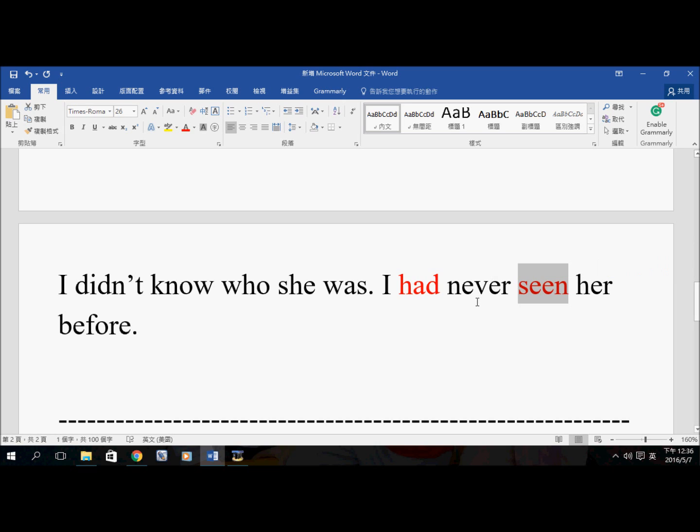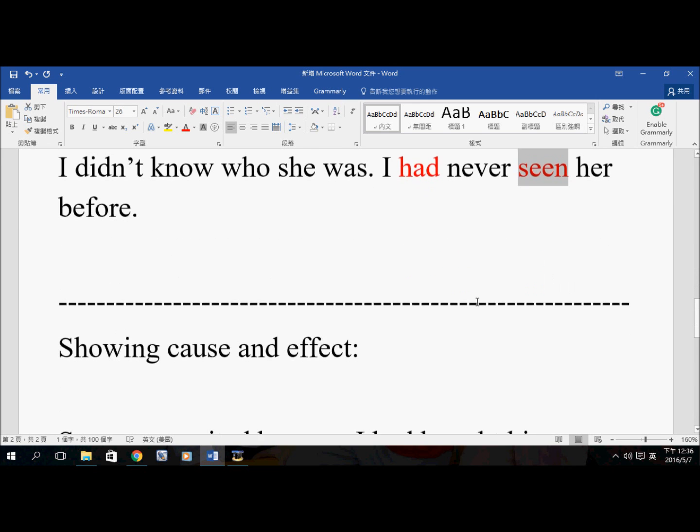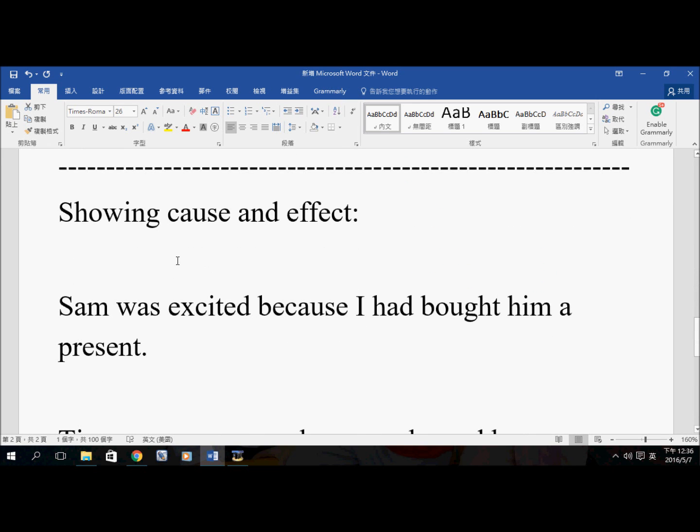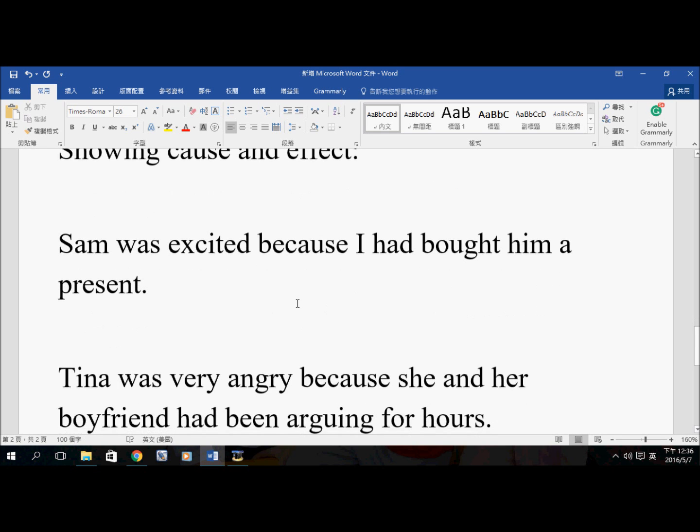All right. We can also use both past perfect tense and past perfect continuous to show cause and effect. And this is what we're going to talk about. We can use both of them to show cause, the reason, and effect, the outcome. Okay, so take a look at these two examples.